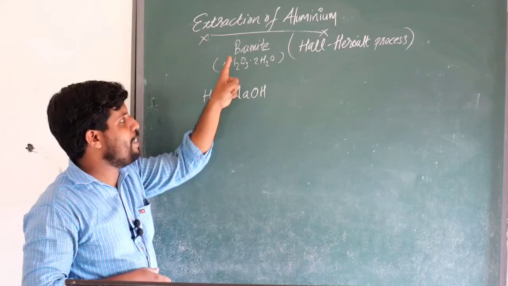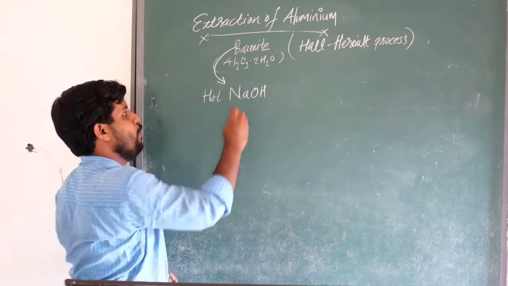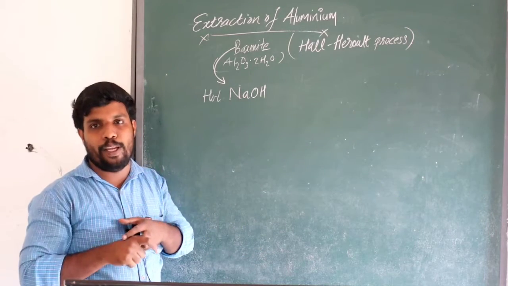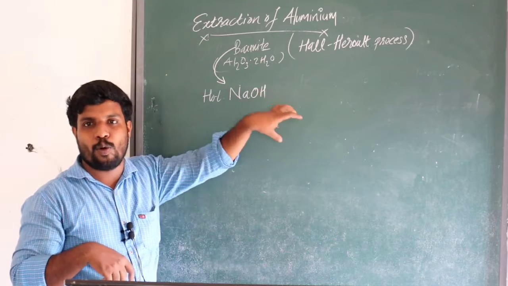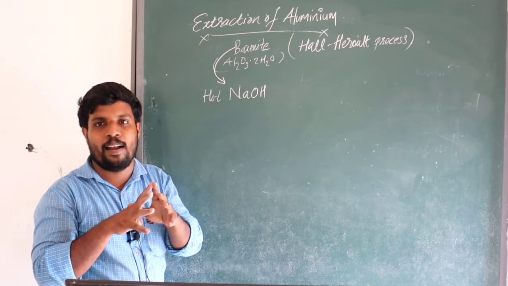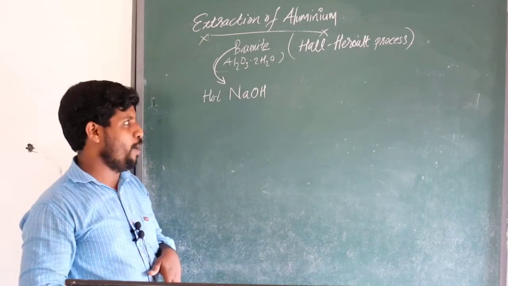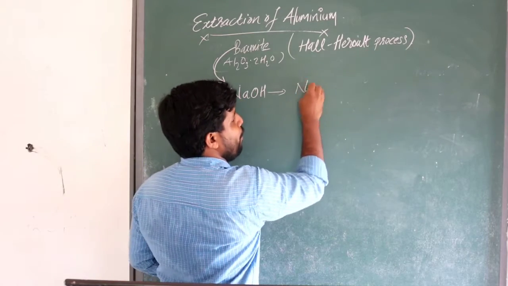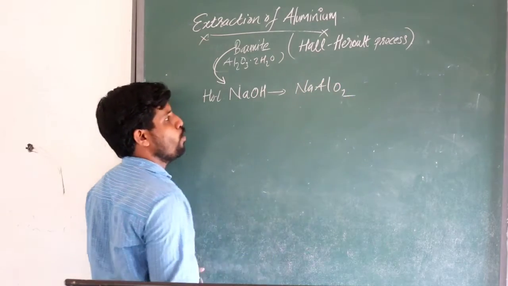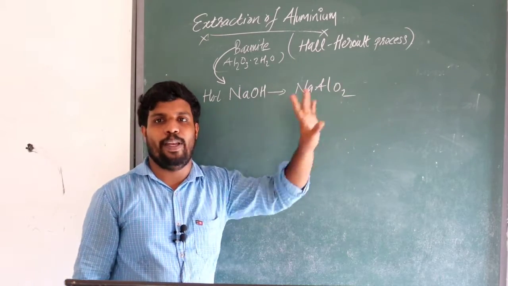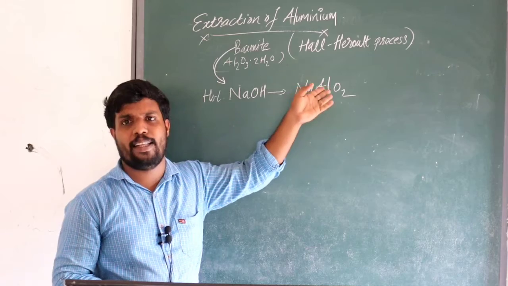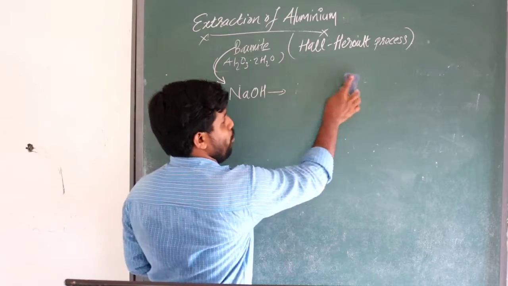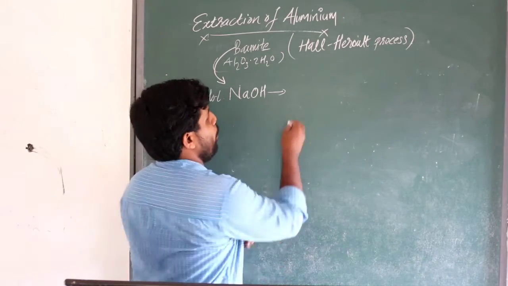The crushed bauxite is added into the hot sodium hydroxide and stirred well. At that time the aluminium part of the bauxite dissolves in the sodium hydroxide, and the impurities are not dissolved. If the aluminium portion of bauxite is dissolved in sodium hydroxide, it forms NaAlO2, sodium aluminate. So NaAlO2 is known as what? Sodium aluminate. That is important, please listen.